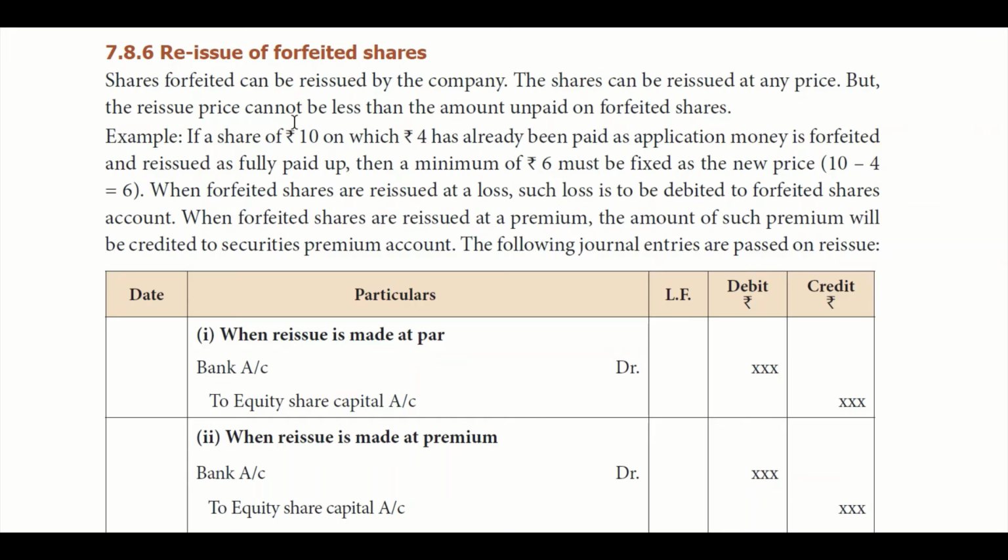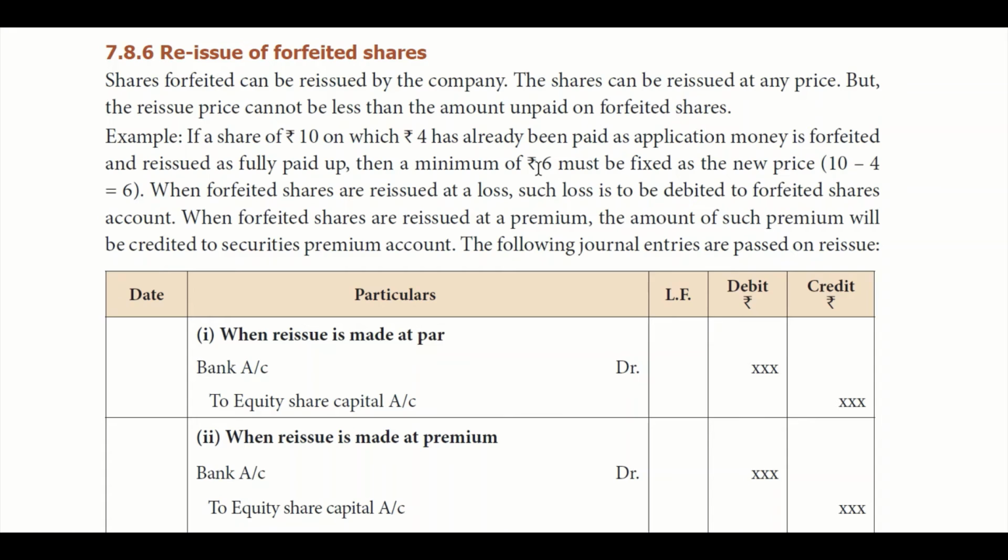Now we see the reissue of forfeited shares. The shareholder's right on the forfeited shares is now cancelled, so those shares are remaining open, right? So those shares can be reissued to the public again. But there are some conditions: if any forfeited share is going to be reissued, the reissue price should not exceed the unpaid value. For example, the share value was 10 but 4 was already paid, which got forfeited, right? So you can fix a new price only to the extent of 6, which is 10 minus 4.